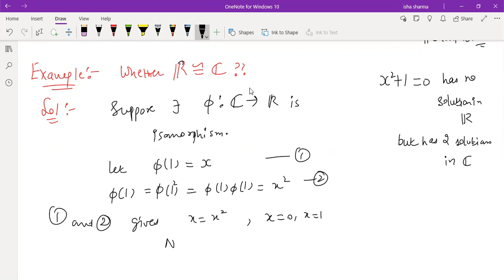Now, if x is 0, then where any complex number z is going to be mapped, phi of z is phi of z into 1, it is phi of z into phi of 1.